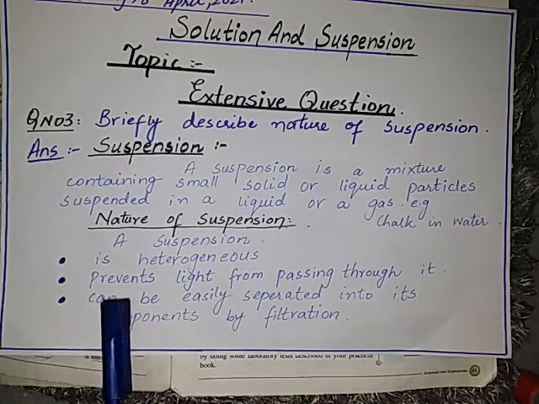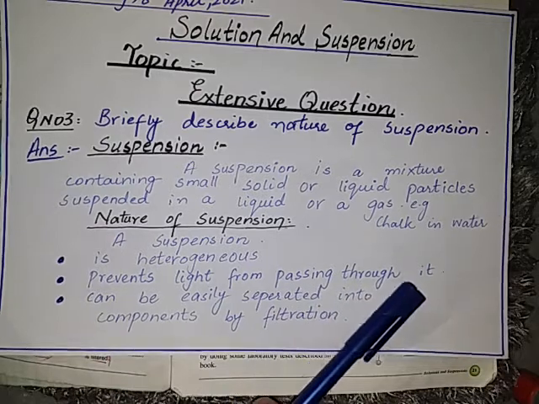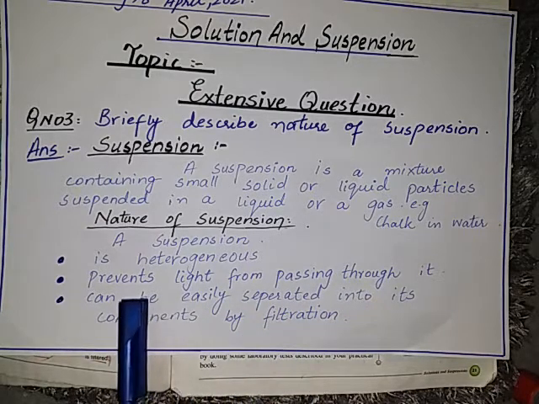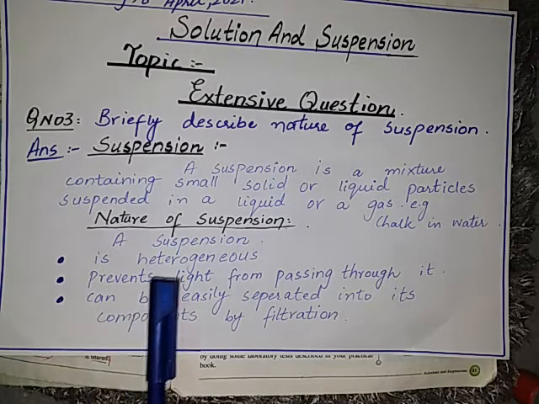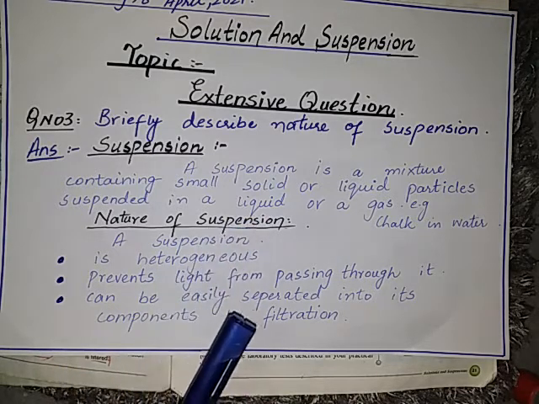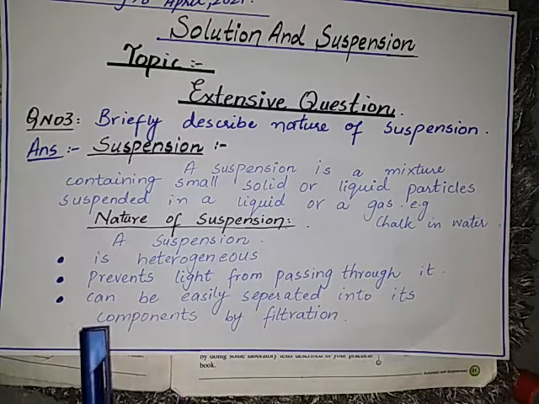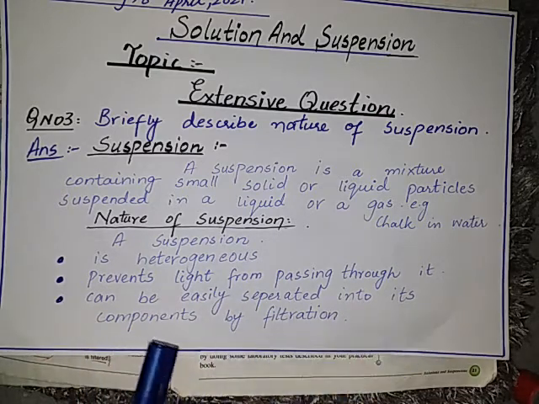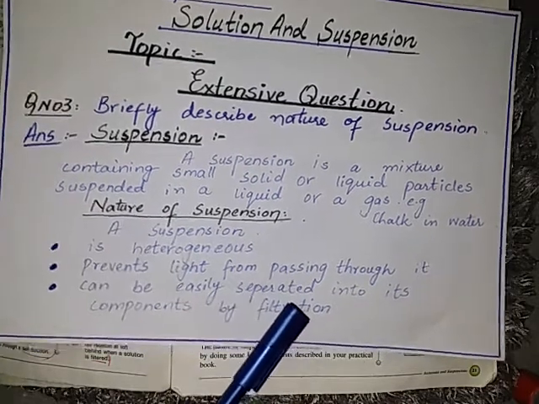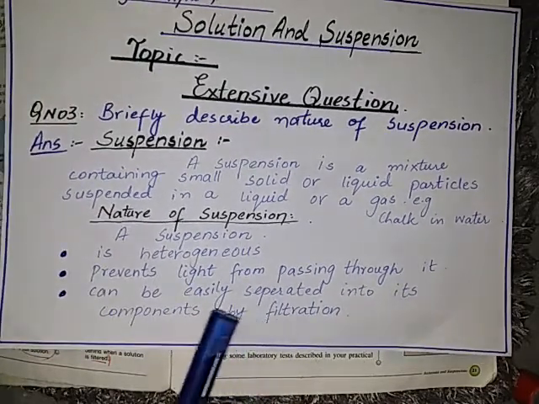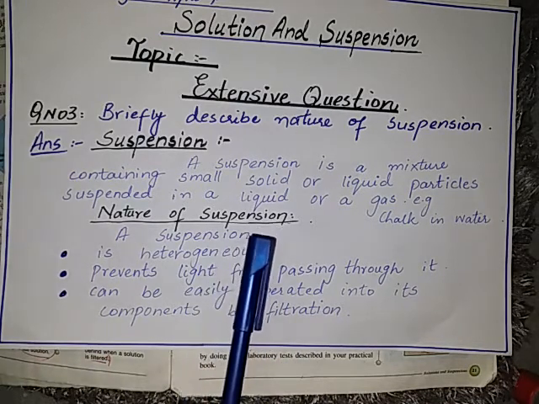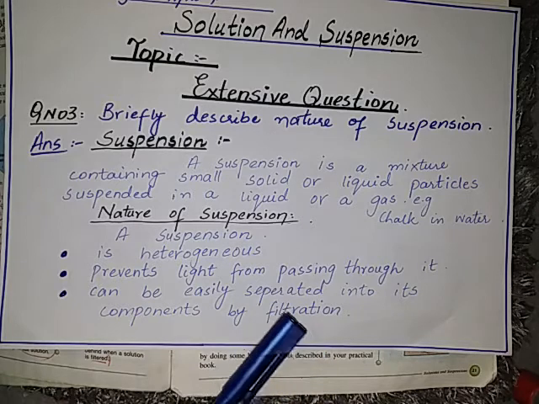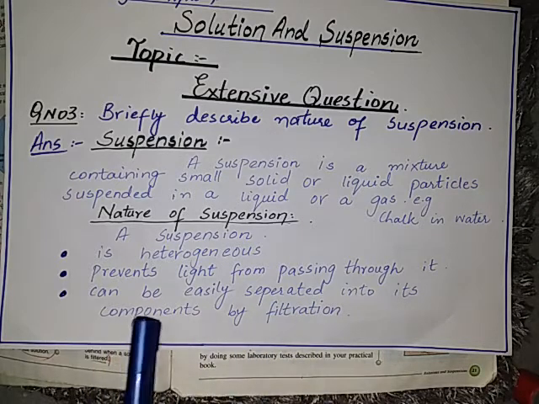Next, the second point is that it prevents light from passing through it. Students, when light is passed through the suspension, it cannot pass, because of the solid particles which remain suspended in the mixture. Next, it can be easily separated into its components by filtration. Students, when we filter the suspension, its components can easily be separated. For example, the residue will remain on the filter paper and a clear solution will pass on. So it can be easily separated into components by filtration.